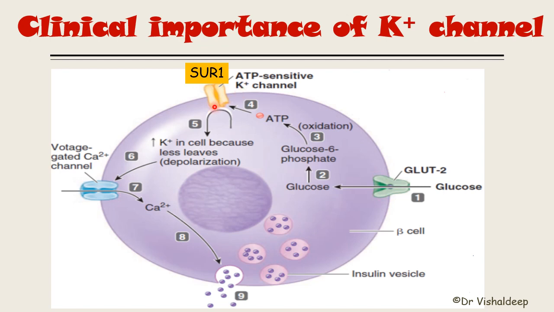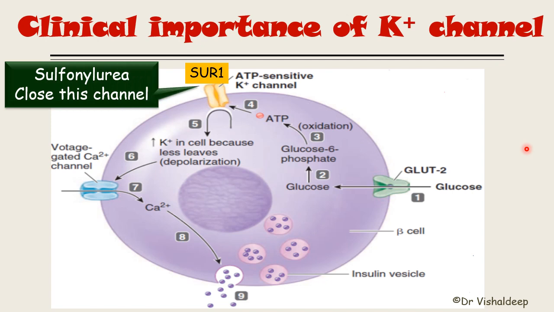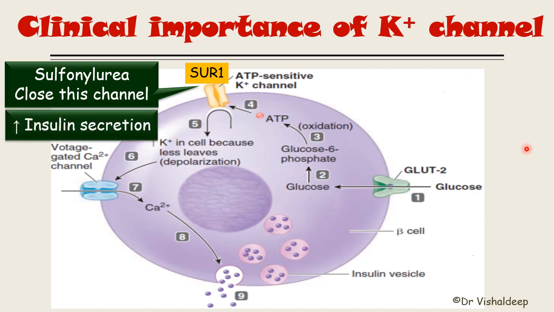So there are certain drugs that use this potassium channel as a receptor and close this channel. Those drugs will ultimately increase the potassium inside the cell, and via all these steps, it will increase the insulin release. The name of the drug group that uses SUR1 is the sulfonylureas. The sulfonylurea group of drugs will close this potassium channel, and by closing it they increase insulin secretion.